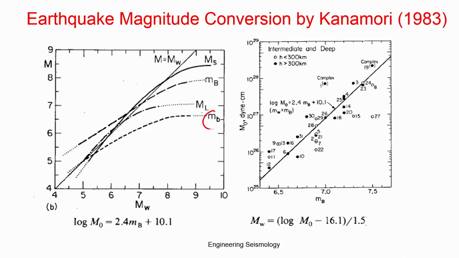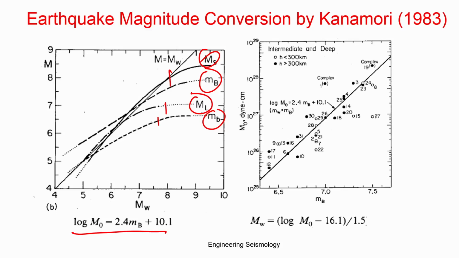So, the MB, you can see ML, MB, MS, where you can see the saturation. Based on this magnitude you can take what is the MW magnitude. This is some kind of relation given as a function of seismic moment, and then MB, which was released by Kanamori using the world data in 1983.